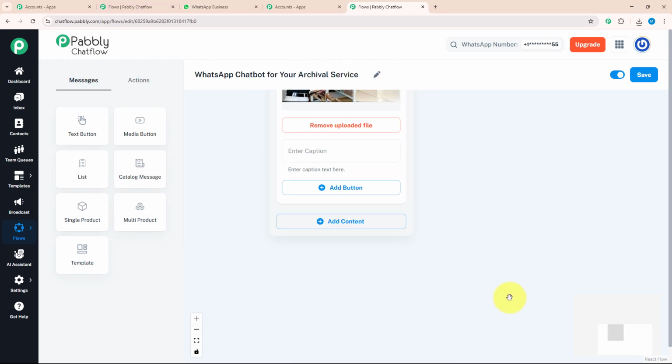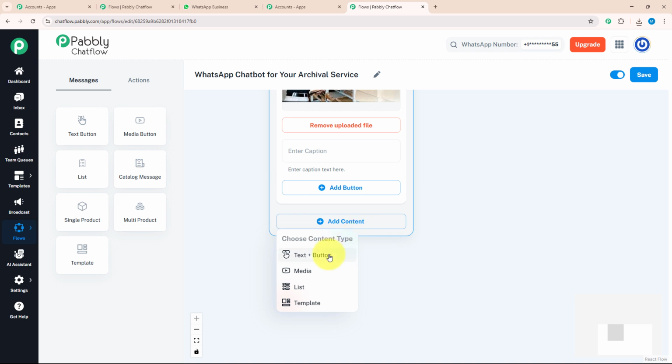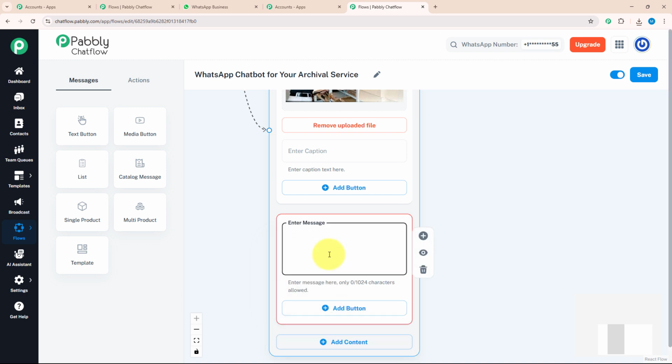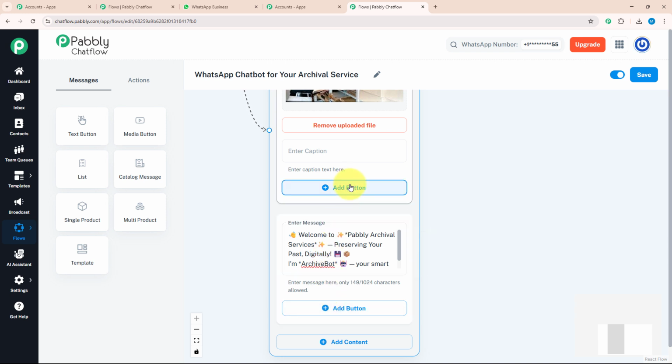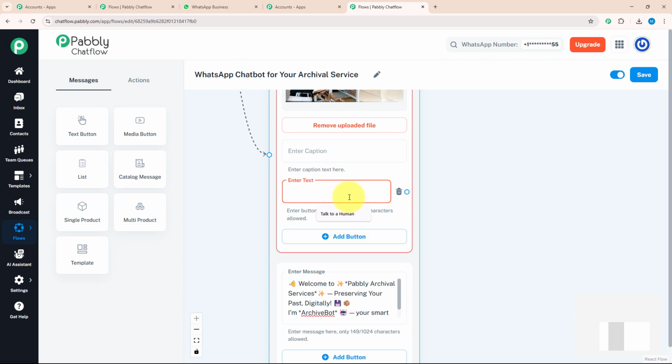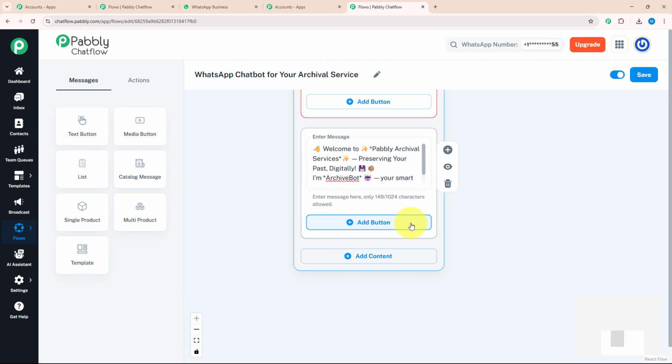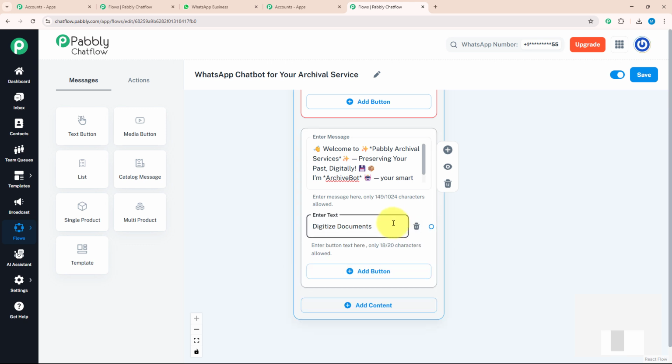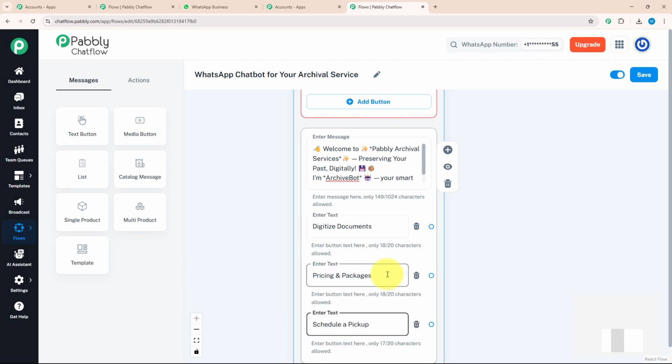After that, I will put my welcome message with few action buttons. For that, I will click on add content and select text button over here and write my message something like this. With that, I will provide few action button. For that, I will click on add button option and enter my text, talk to support. After that, I will put another action button which says digitize document. Similarly like that, I will put two more action button which says pricing and packages, schedule a pickup.